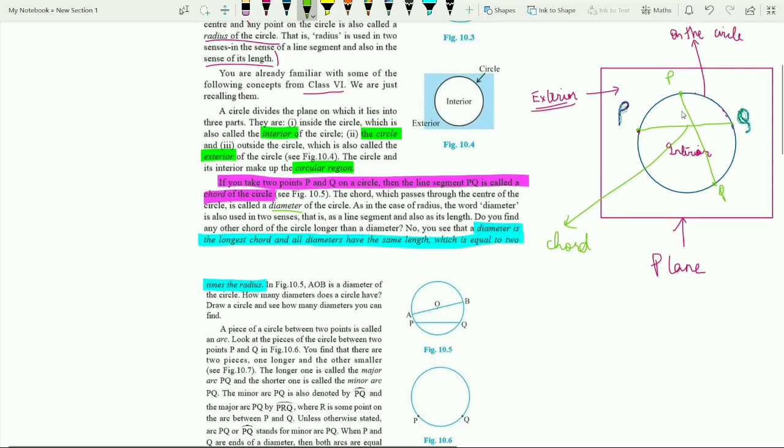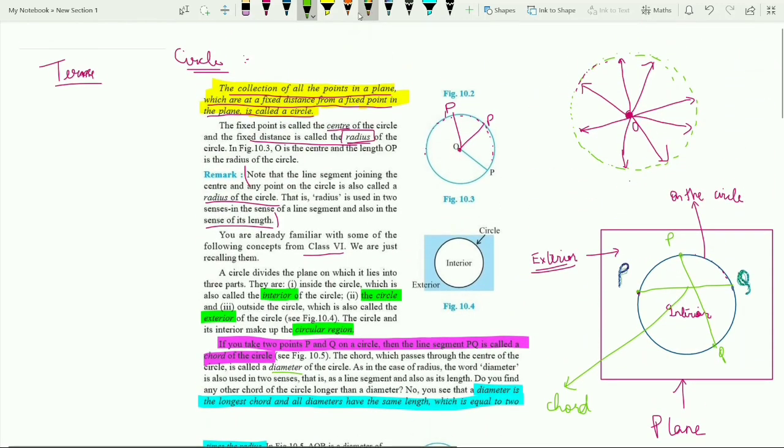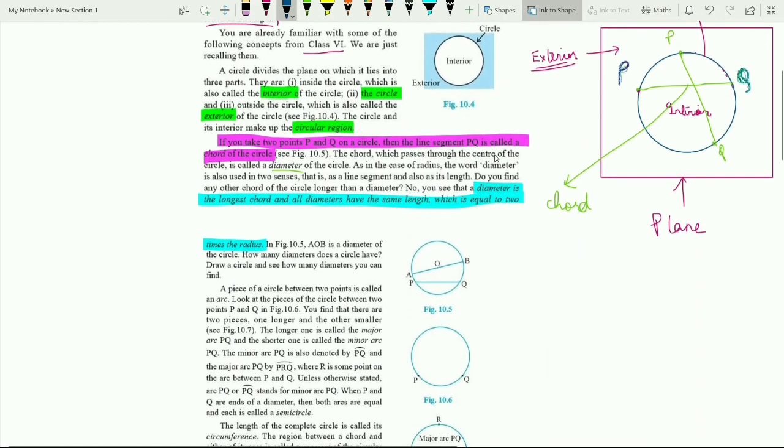Now let us consider this diagram. If I pass a line through the center, consider any diagonal passing through the center, this would be known as the diameter. Any line passing through the center would be known as the diameter. It has to pass through the center, then it is called the diameter.